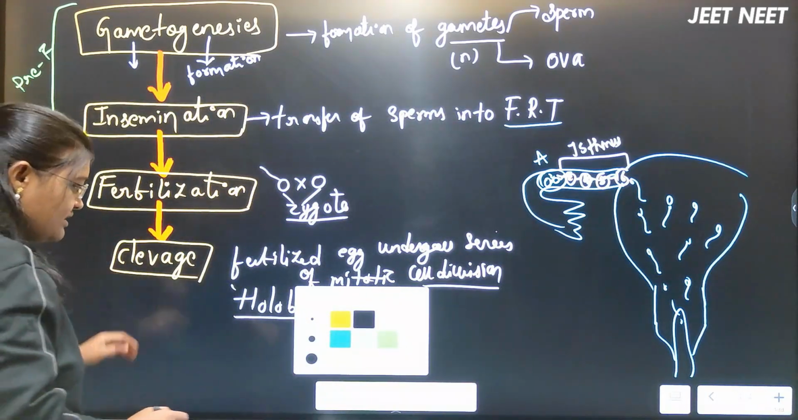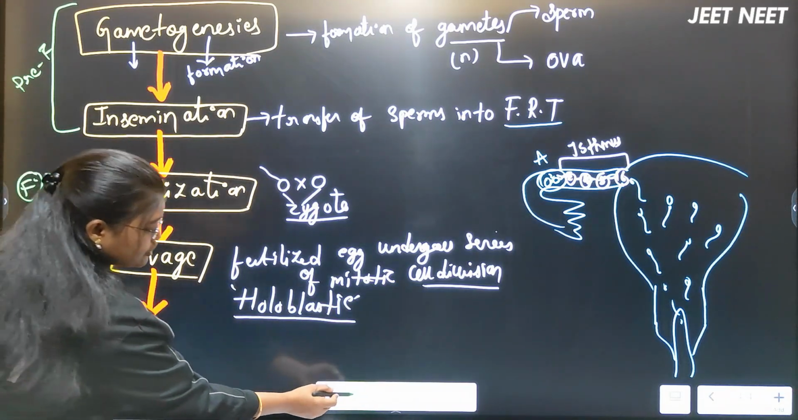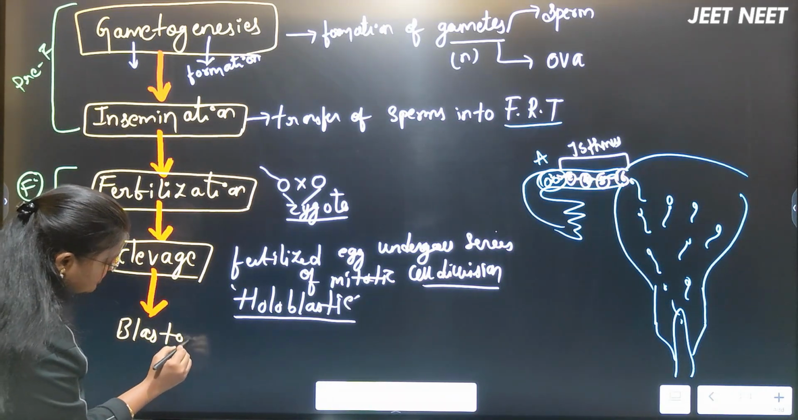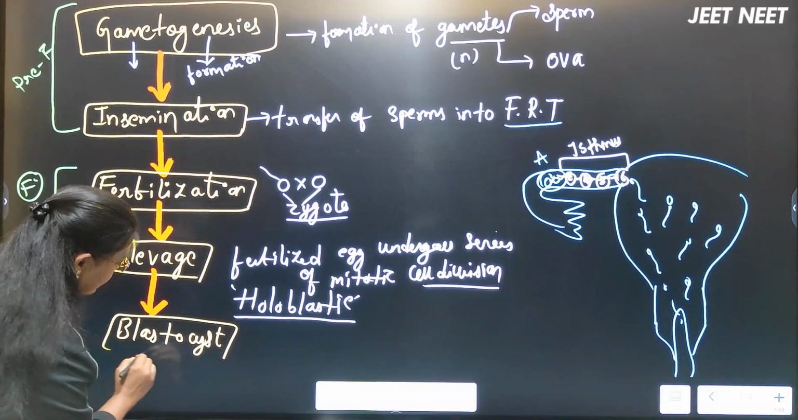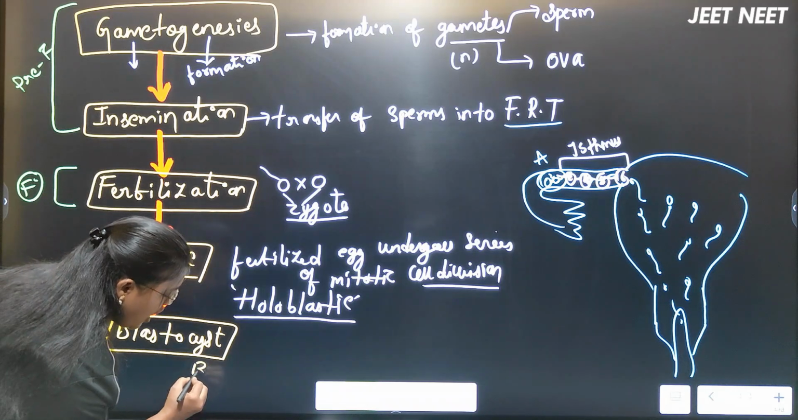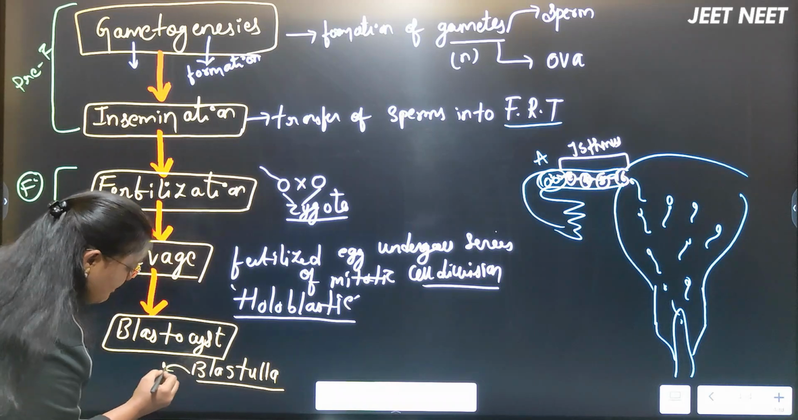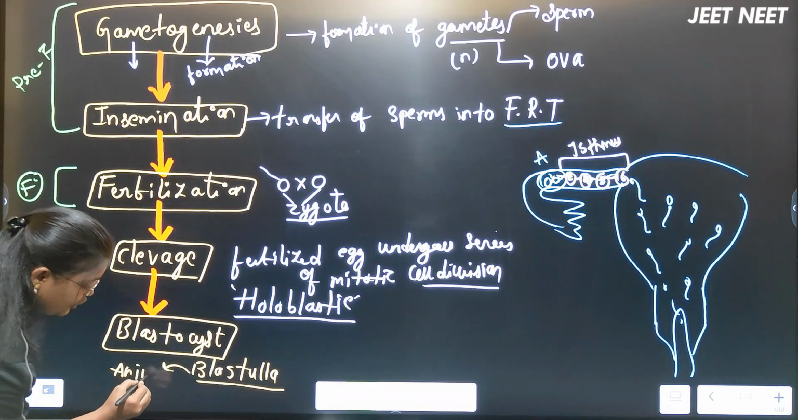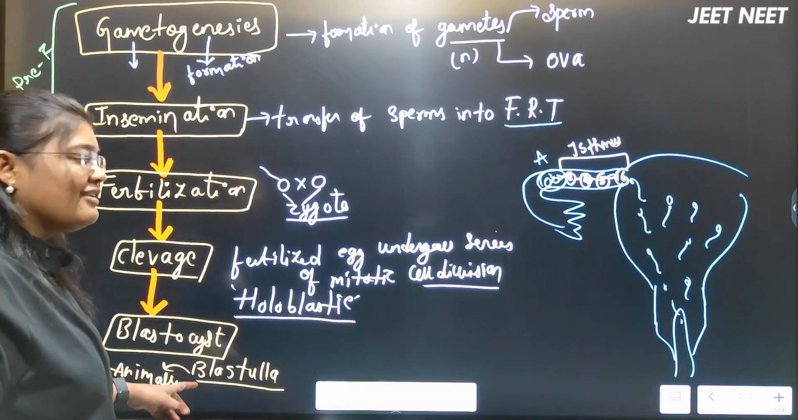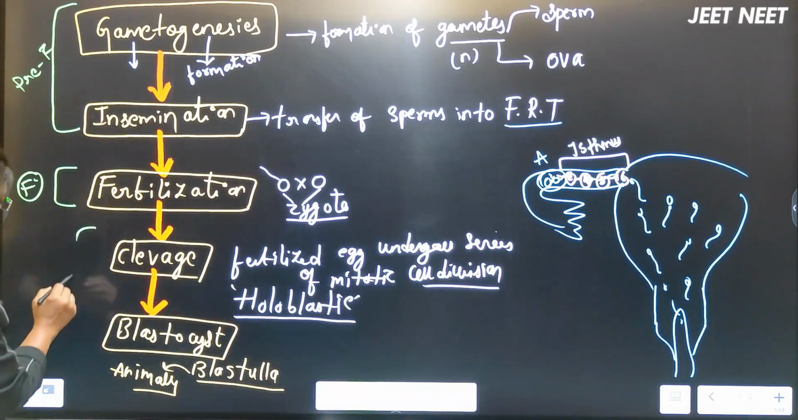After the cleavage is completed, the next step will be the formation of the blastocyst. In different MCQs or books, you will find one more word, blastula. What is the difference between blastula and blastocyst? The same structure, but the names are different: blastula is used for other animals, and blastocyst is used for humans. Now, if you can see, it has started with which events here?